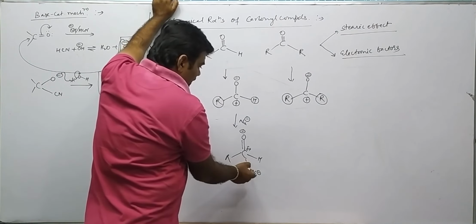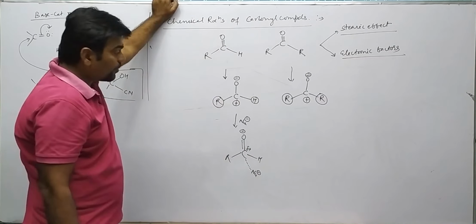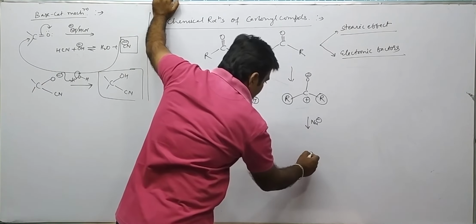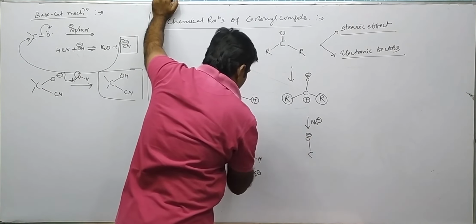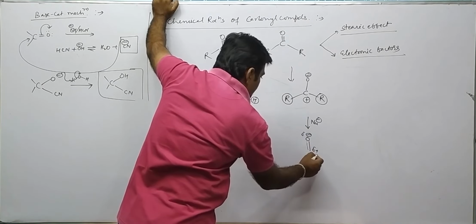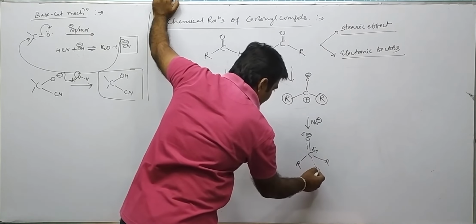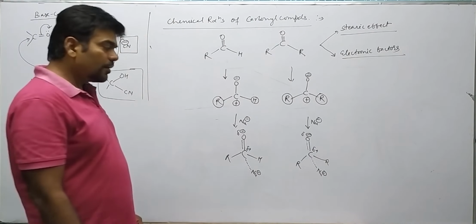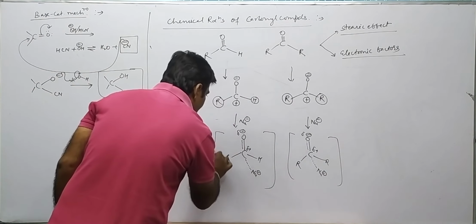So their stability is relatively more than if it is R. If the nucleophile approaches, this transition state is more crowded than this transition state.